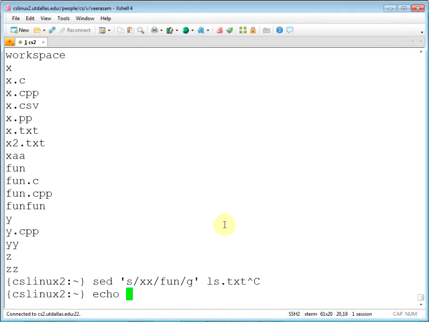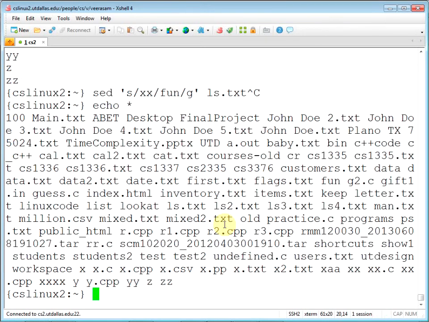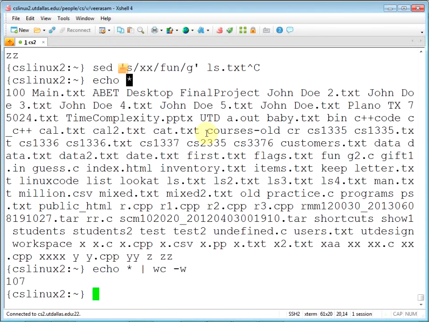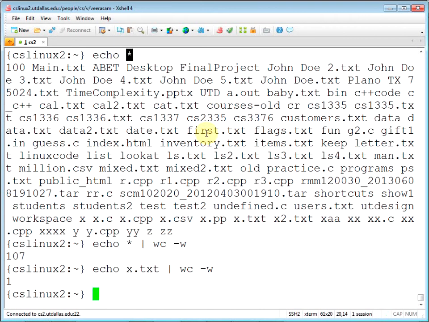Let's see. Echo star. Not that echo star, that's different. Echo star, star just matches everything, right? So you can do echo star piped to wc minus w. How many words in that? I don't know how it counts. Let's see. Oh, the whole thing is one word.